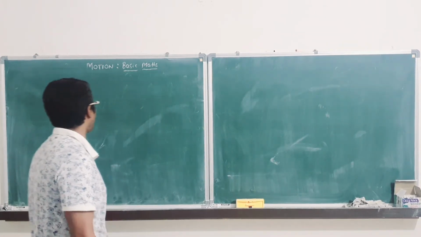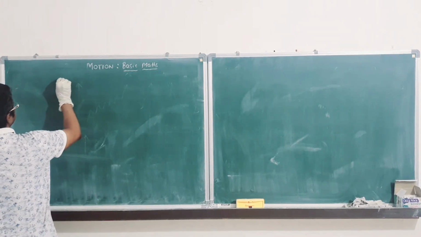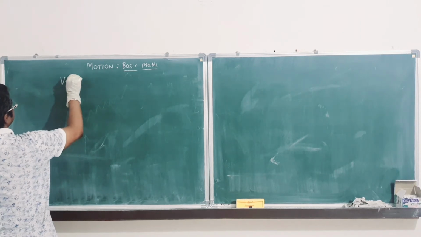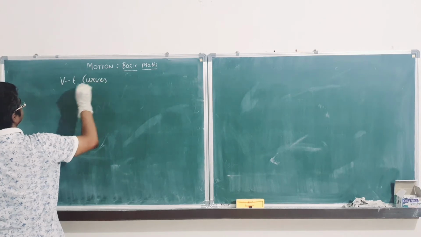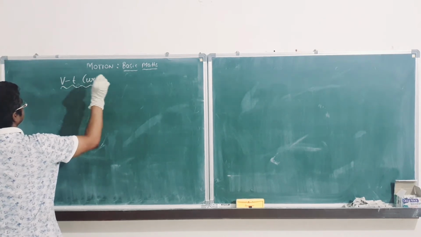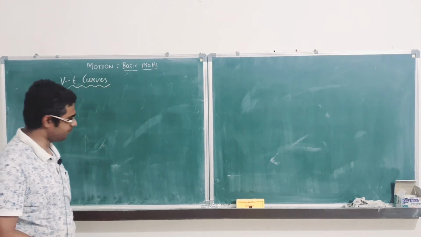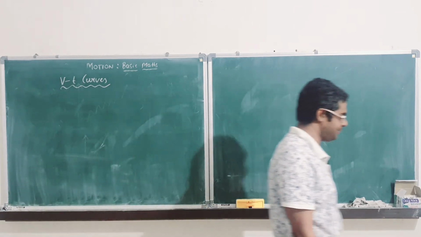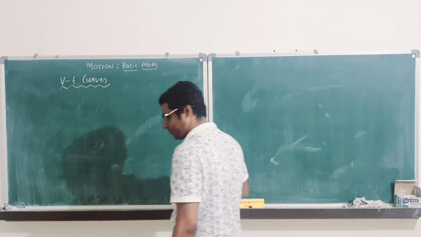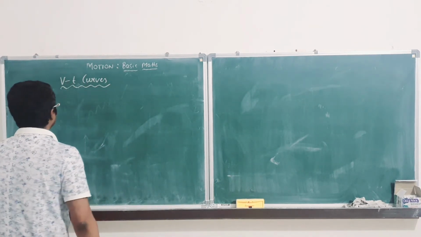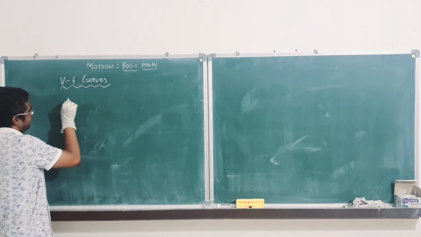So now we will have to plot velocity-time curves. Okay guys, one by one we will try to plot.